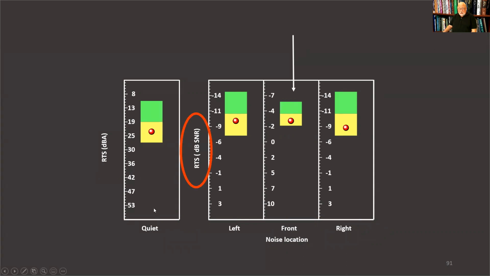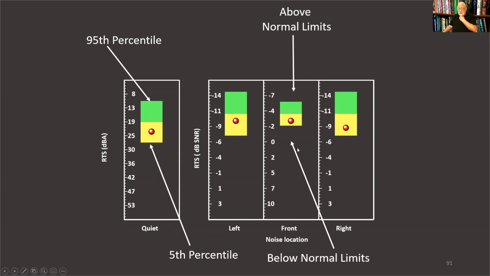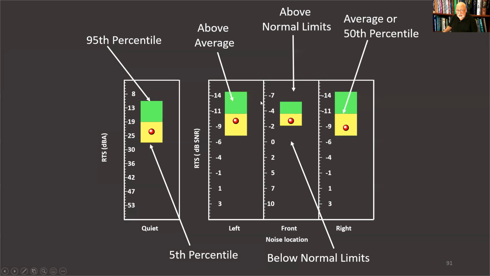We also have a condition where the speech is delivered without noise. And this is our range of normal performance, right? So that's the 95th percentile. That's at the top end of normal. This is the bottom end of normal, the 5th percentile. If the marker is over here, it's above normal limits. If it's down here, it's below normal limits. If it's at the midline right there, that's the average performance of the 50th percentile. This is within normal limits and above average performance, below average and within normal limits over here. So that's how you interpret this graph.